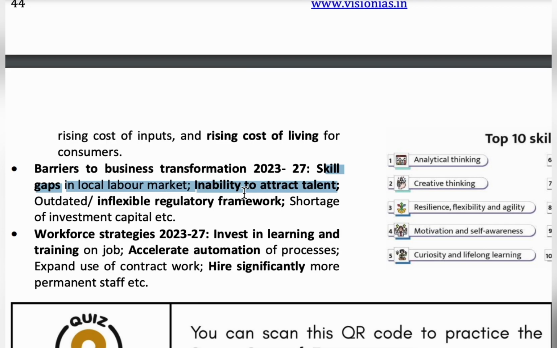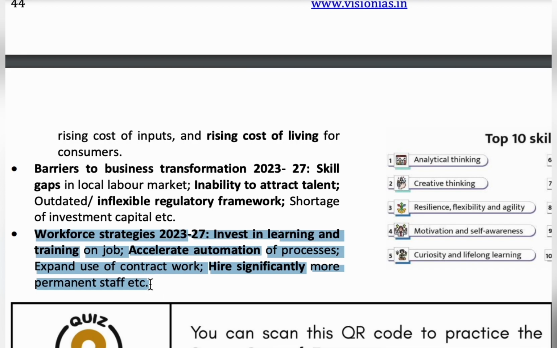Another thing is that there is a shortage in the investment of capital. All these are the barriers to business transformation. As for workforce strategies, we have to invest in learning and training, accelerate the automation process, expand contract work, and hire more permanent staff, etc. So all these are the workforce strategies for 2023 to 27.